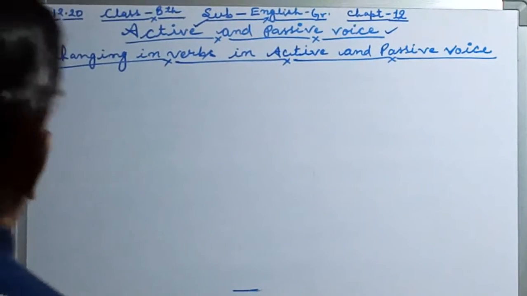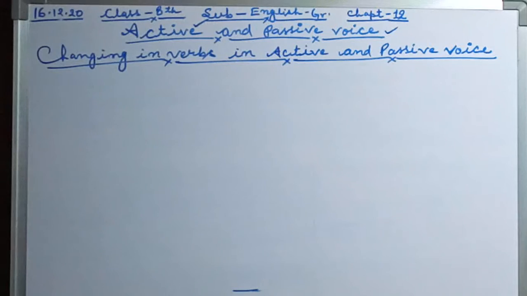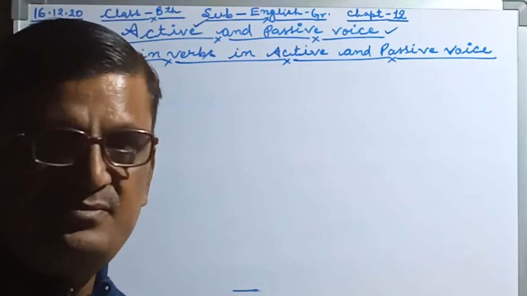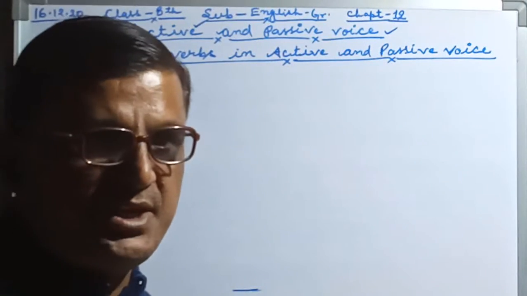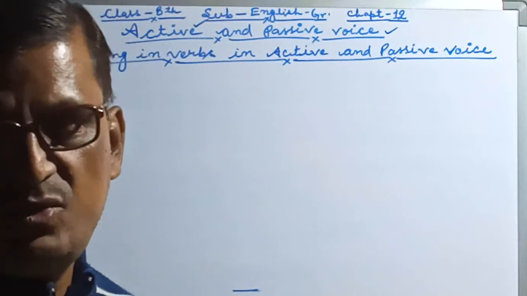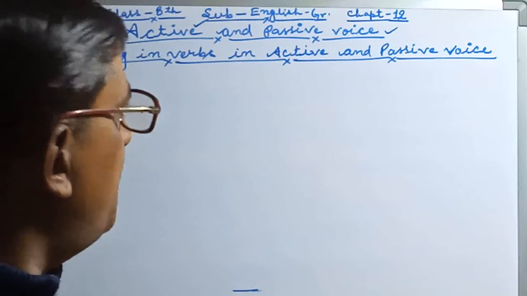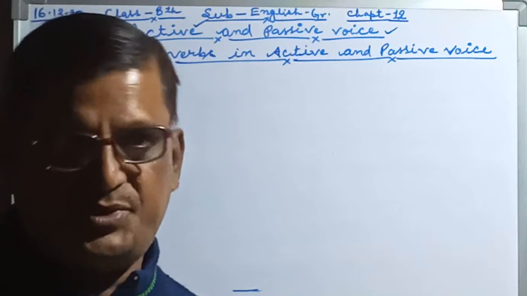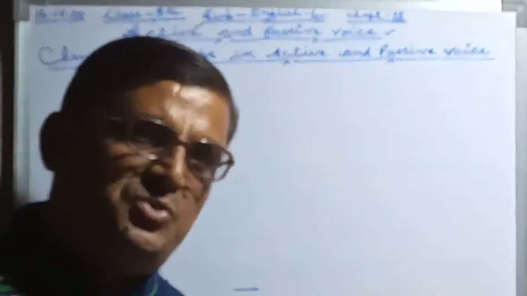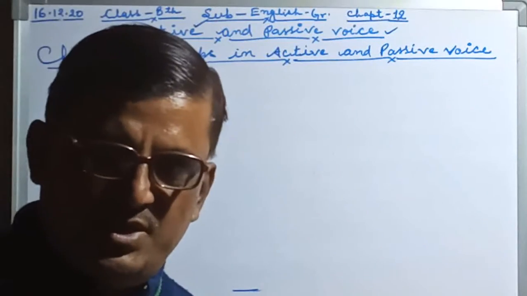Now students, we have to see the change in verbs in active and passive voice. Students, one thing you have to keep in mind: if we are changing the verbs, then the active and passive form shows.